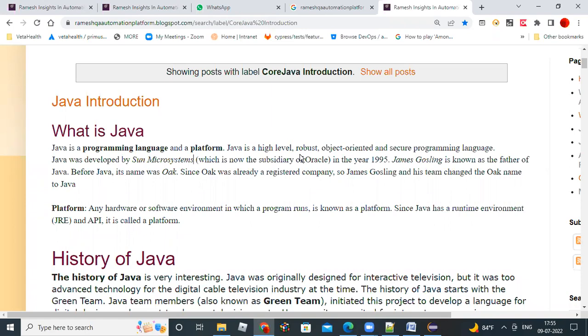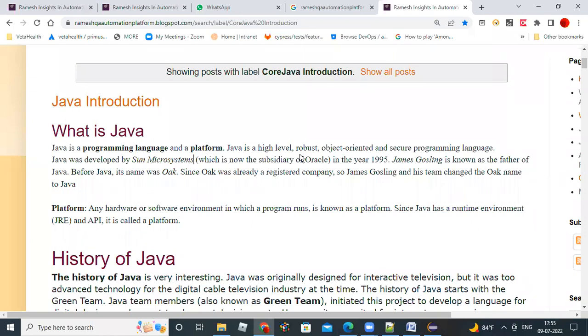We don't need to bother about that. Java 11 or Java 8 is more than enough for us. Companies are still rolling out to Java 11 only. So Java 8 or Java 11, any one is fine. Or if you want the latest, you can use that also.